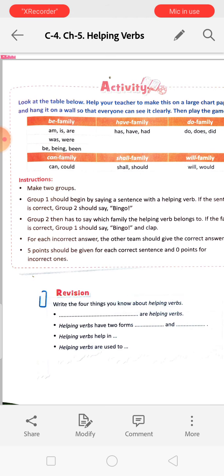Next activity will look after that revision. Write the 4 things you know about helping verbs. Dash are helping verbs. Am, is, are, was, were. Auxiliary verbs are helping verbs. You have to write auxiliary verbs are helping verbs. Helping verbs have 2 forms, dash and dash.